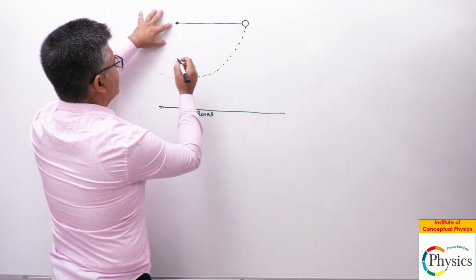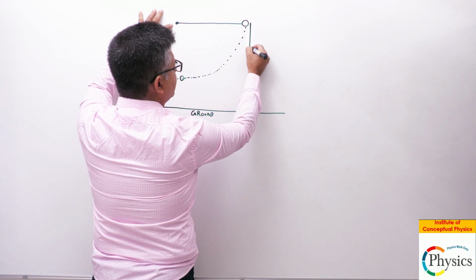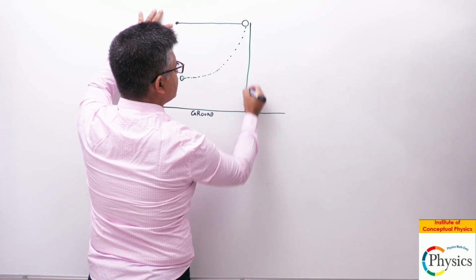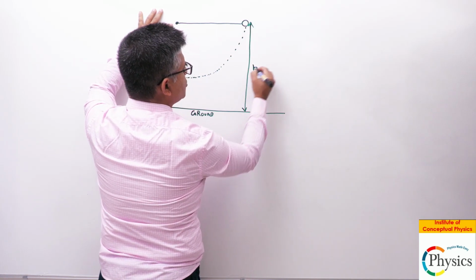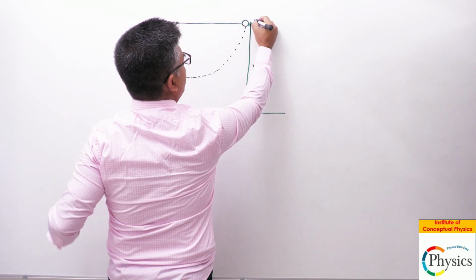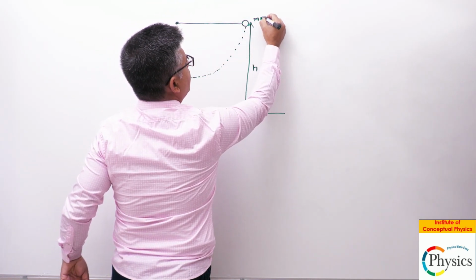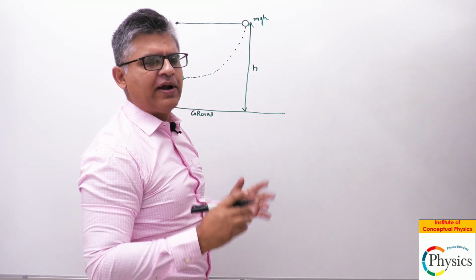If you notice, the height of the body above the ground, for example, is h. So if I were to calculate the potential energy of this body at this point, it is mgh, and I left it freely to let it fall, right?